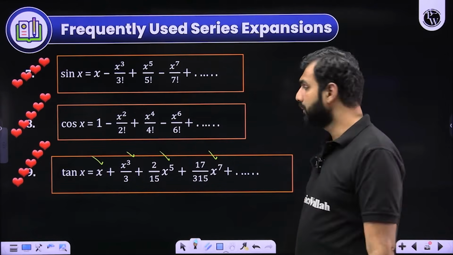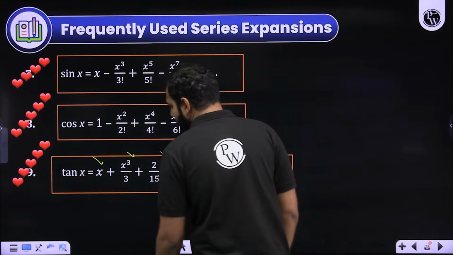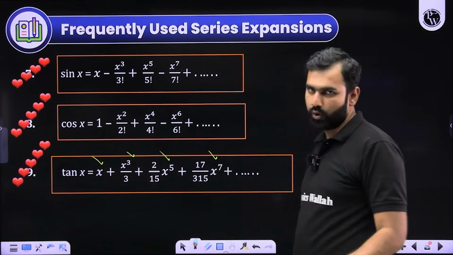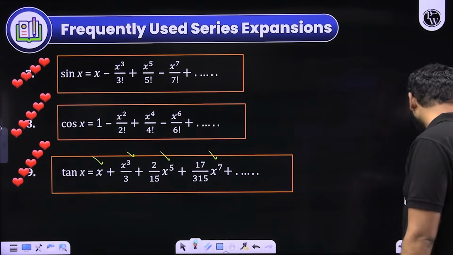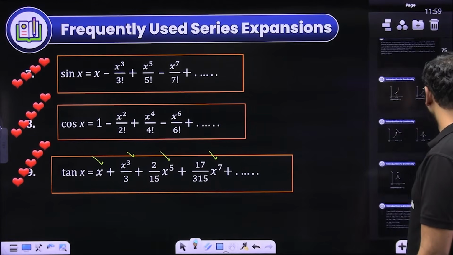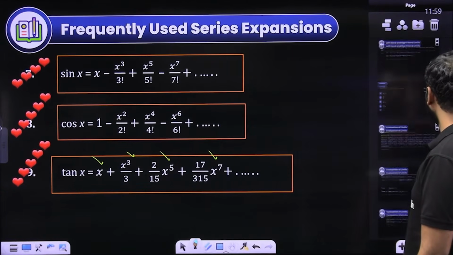All values will be with a plus sign. But here what you need to remember is the coefficients are 1, 1 by 3, 2 by 15, and so on. I hope you'll remember it. So 1, 1 by 3, 2 by 15, and so on. Right? So where were we? We were, I think, here.